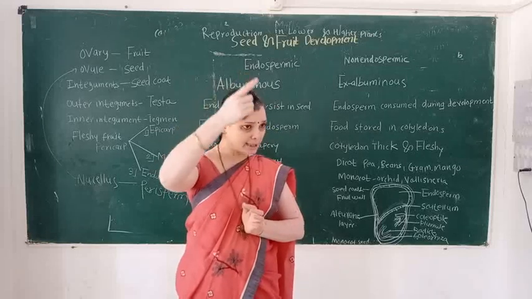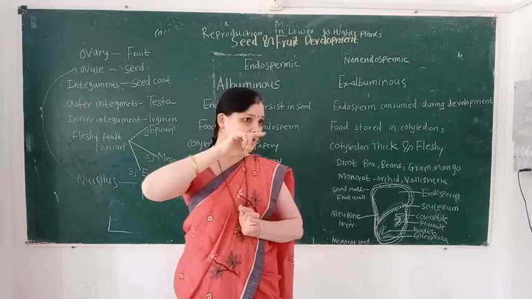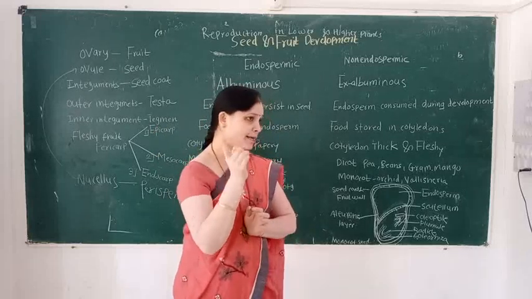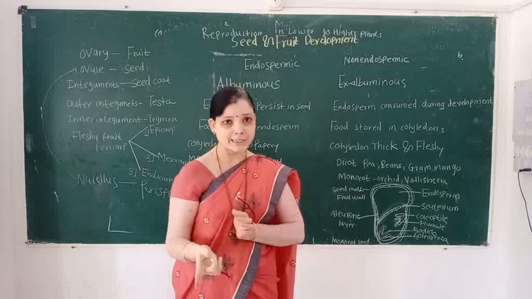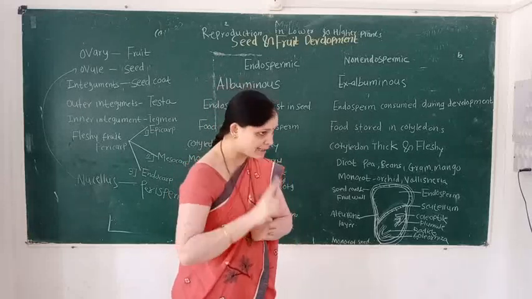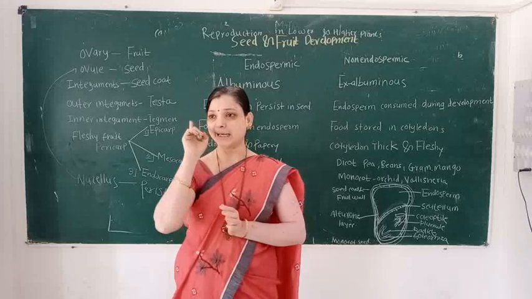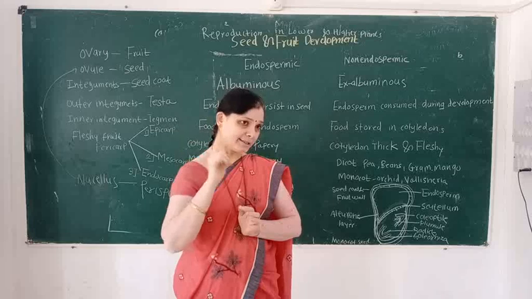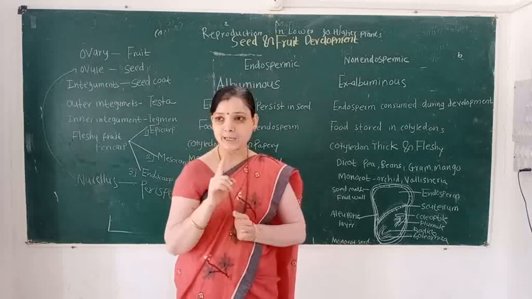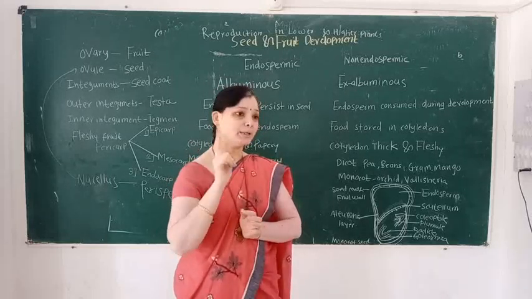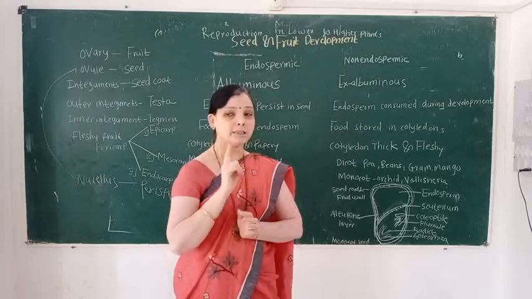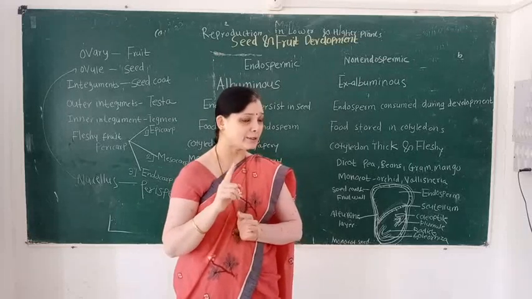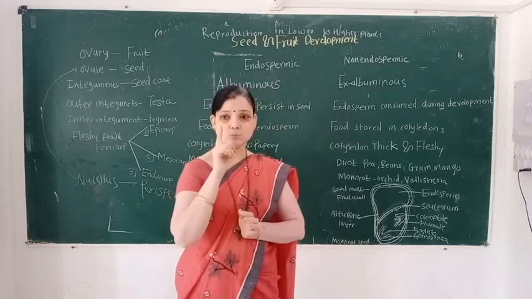The upper part is the stigma, the middle part is the style, and the lower fertile globular part is known as the ovary. Inside the ovary, a number of ovules are present. Ovule means the egg-containing body, and inside the ovule the female gametophyte, that is the embryo sac, is present. This embryo sac is 7-celled, 8-nucleated, endospermic and monosporic.